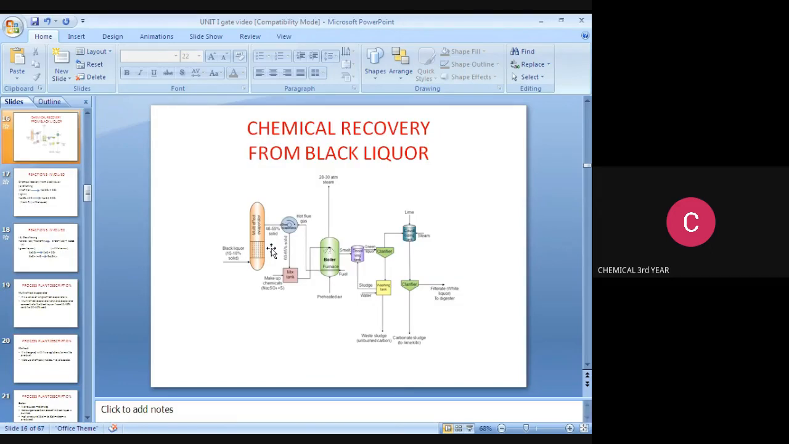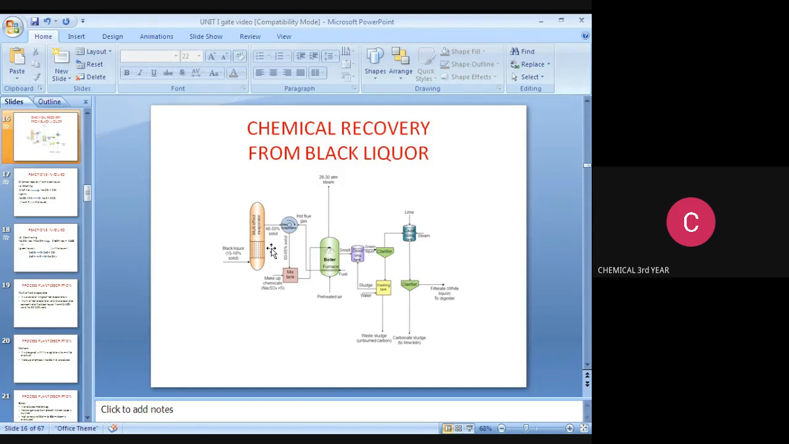This is the flow sheet for chemical recovery from black liquor. The black liquor, 15 to 18% solid, passes to a multiple effect evaporator. The solid content is increased to 48 to 55% and then it passes to the mixing tank. Here we are adding the chemicals, that is Na2SO4 plus S. The range of 60 to 65 percent solid then passes to the boiler furnace, where we use preheated air, and 28 to 38 atmosphere steam comes out of that boiler, and then the smelt is passed to